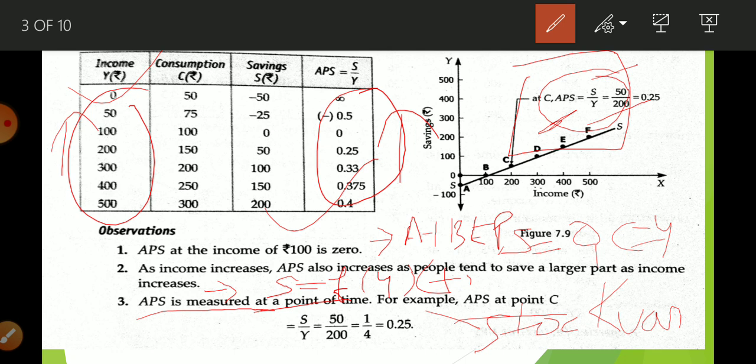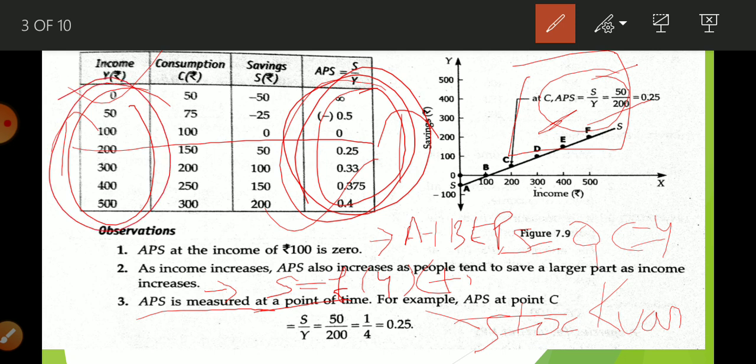So the observations you can write in your own language. You can write that at the break even point saving is equal to 0 because consumption is equal to income. Next, the second observation is that as our income increases, saving also increases. Third point, it is measured at a point of time, which means it is a stock variable.